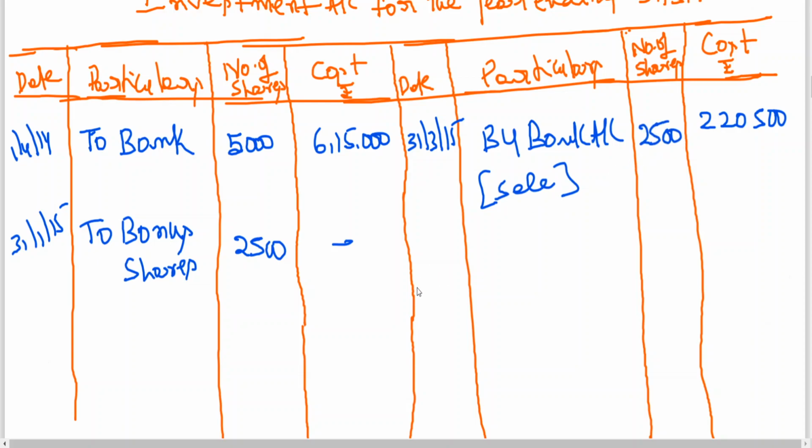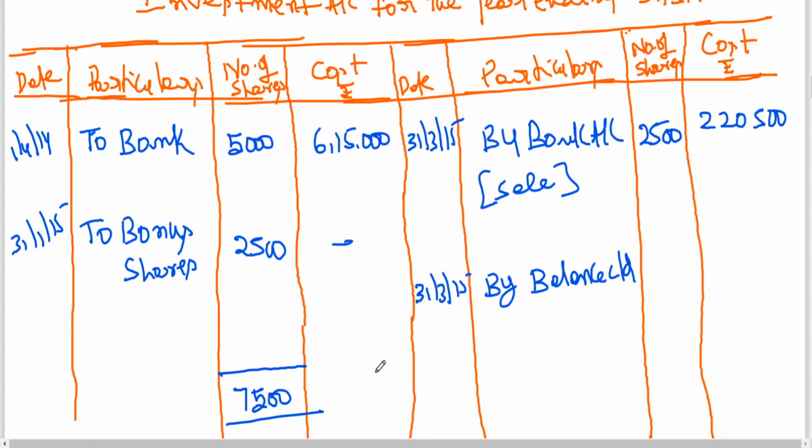Then 31st March 15, by balance carried on, 5,000 shares, 4,10,000. When you sold, you got profit, no?